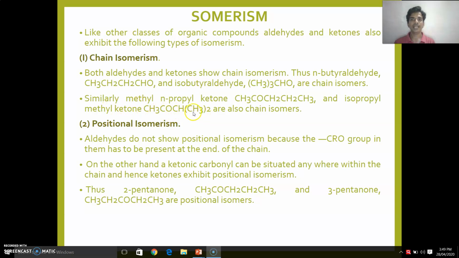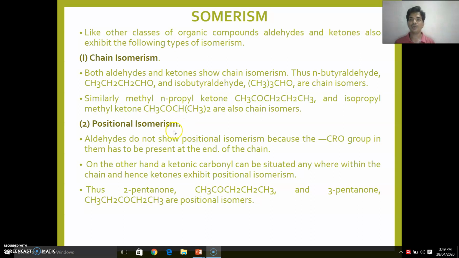Similarly, methyl n-propyl ketone, CH3COCH2CH2CH3, and isopropyl methyl ketone, CH3CO CH(CH3)2, are also chain isomers: same molecular formula, but a different structural formula due to the difference in the chain.